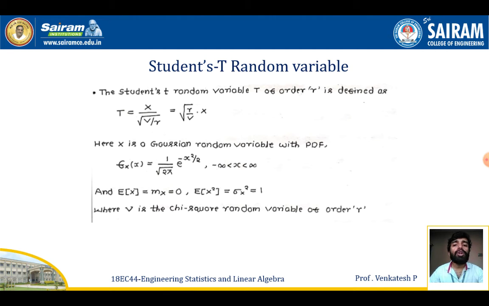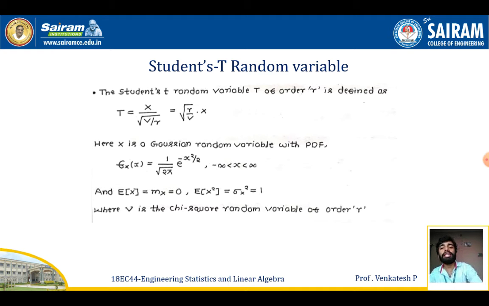Case number 2 is the student's t random variable. The student's t random variable capital T of order small r is defined as capital T is equal to capital X divided by square root of capital V by r, which is equal to square root of small r by V into capital X, where r is the order, V is the chi-square random variable, and X is a Gaussian random variable. Since X is Gaussian, obviously the mean will be 0 and variance will be equal to 1.